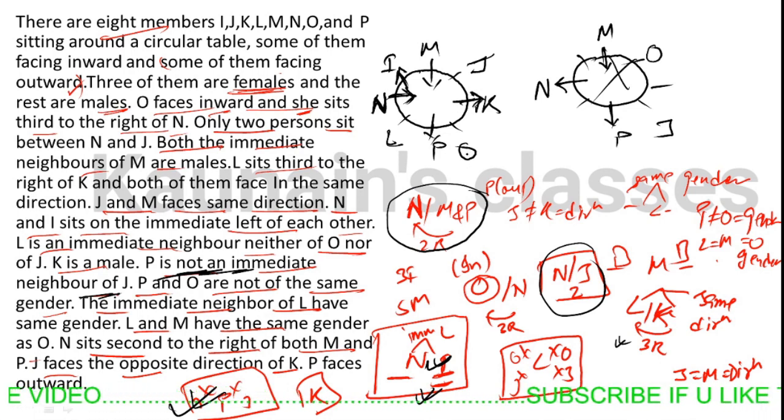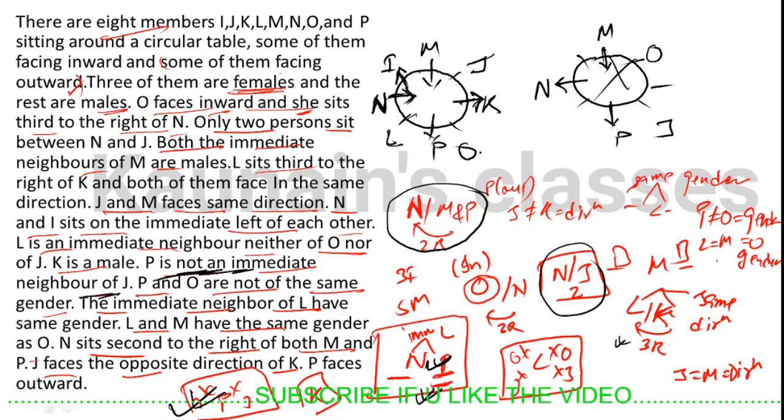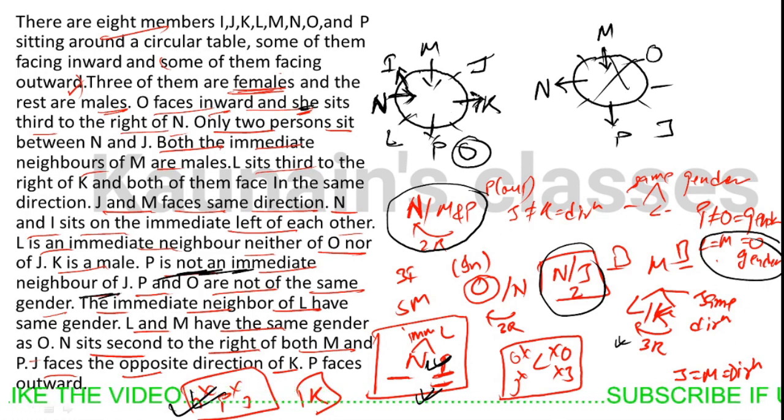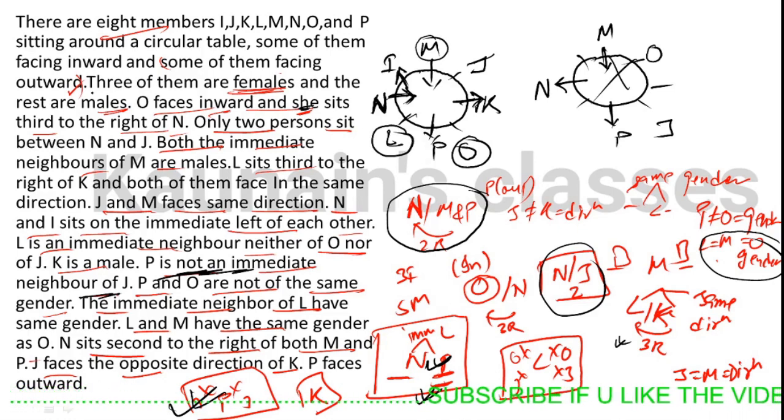K is facing outside. First right, second right, third right. L is here. Okay, we have placed all the persons. We know that O is a female because it was written in the question that she sits third to the right of N. We know that the gender of L, M, O is the same, so these are the three females.